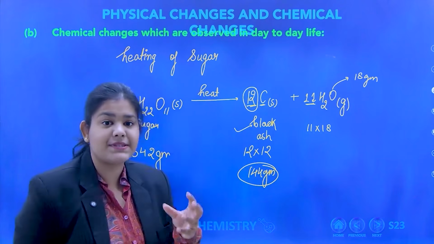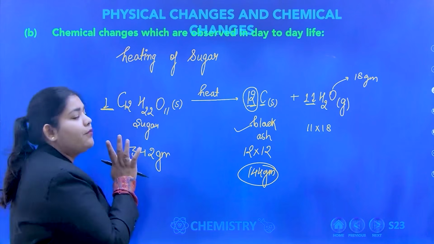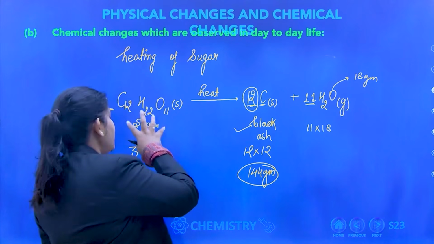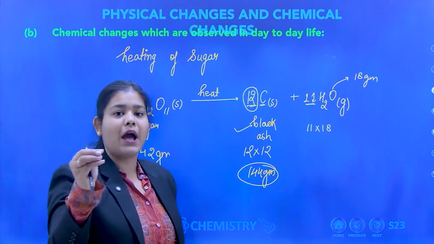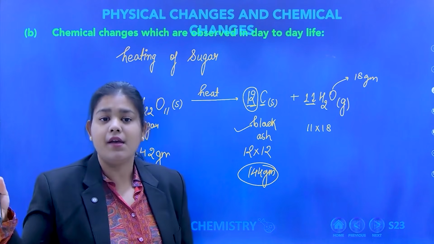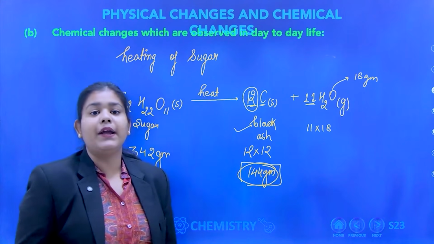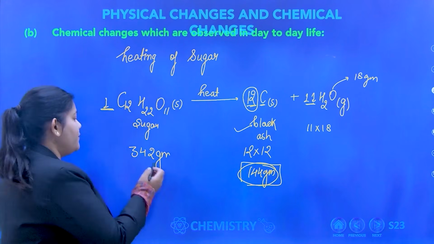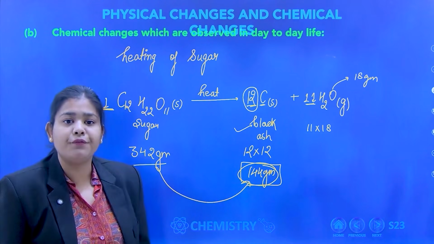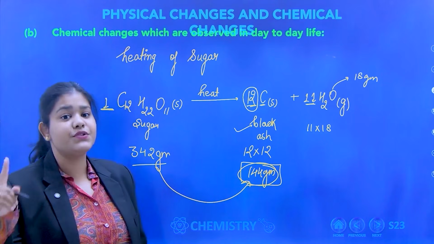So what is the concept? One sugar has a mass of 342 gram. Out of 342 gram, it gives me 12 carbon atoms on heating. That 12 carbon atoms has a mass of 144 gram. So can you see, 342 gram is giving me 144 gram of black residue. So mass is changing.